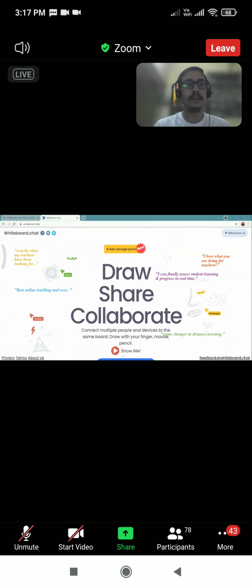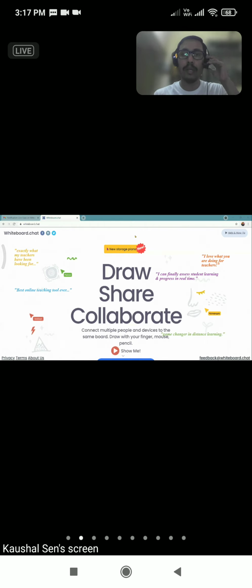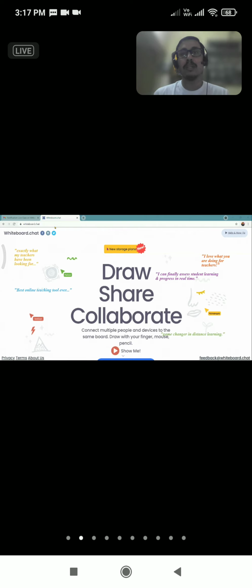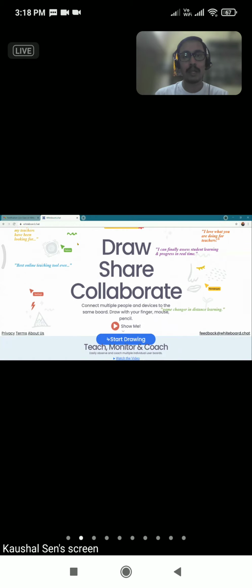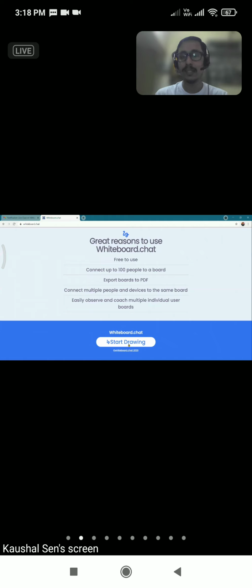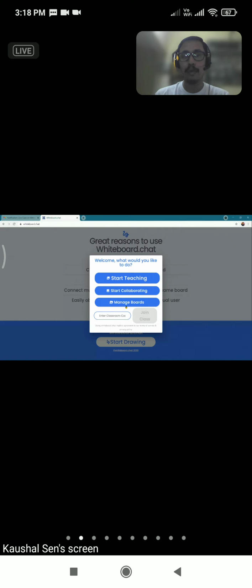So this is the platform where we are going today, that is whiteboard.chat. This is the place where you are going to find the world of collaboration becoming possible for you. So you just go to the web browser, type whiteboard.chat, and then quickly navigate to the bottom of the page and you will find this blue box that says start drawing. Inside this blue box, there's a small curved box that says start drawing, and let us start drawing. So I'm going to click on start drawing.